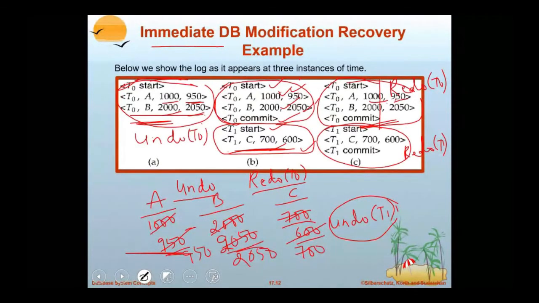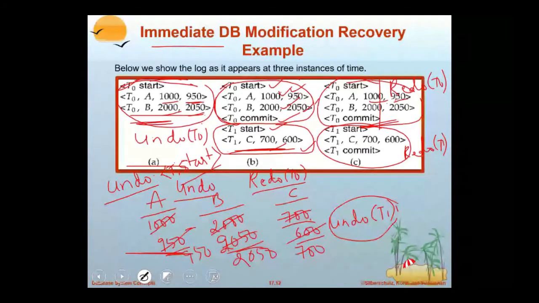Now, the immediate database modification technique requires two operations. One we call undo and one we call redo. When is undo required? When a transaction has only a start log but no commit.